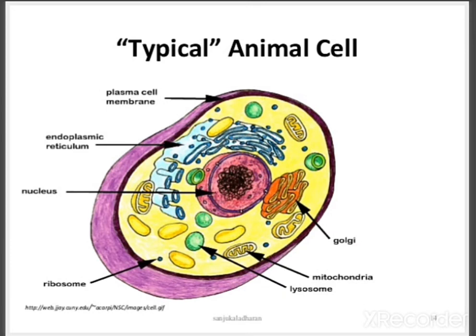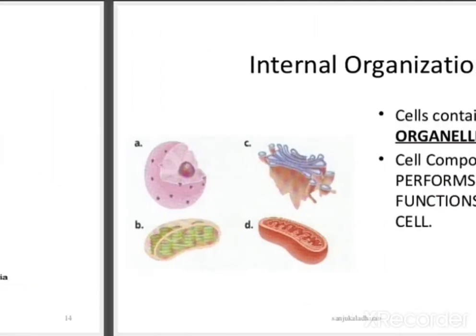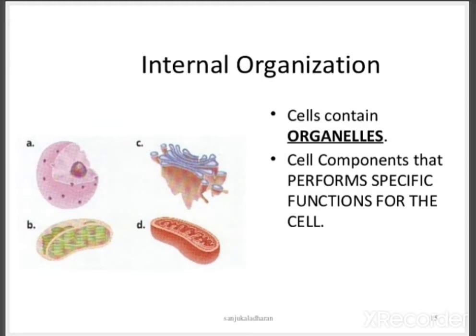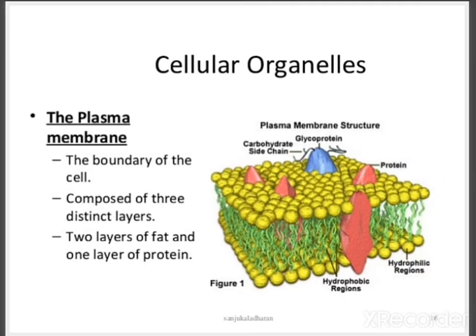And this is the typical animal cell, which consists of the plasma cell membrane and endoplasmic reticulum, nucleus, ribosome, lysosome, mitochondria, Golgi complex, everything. So you should know the purpose of those also. The internal organization of the cell mainly contains organelles, cell components that perform specific functions for the cell. Cellular organelles include the plasma membrane.